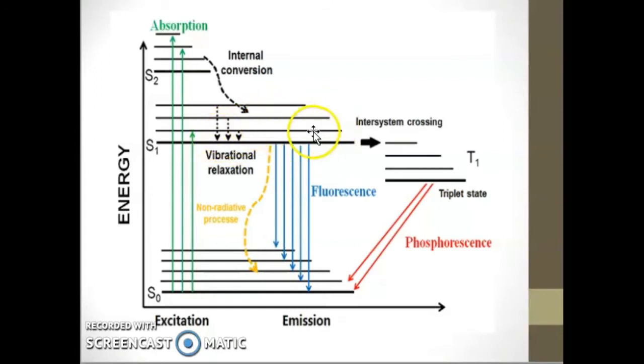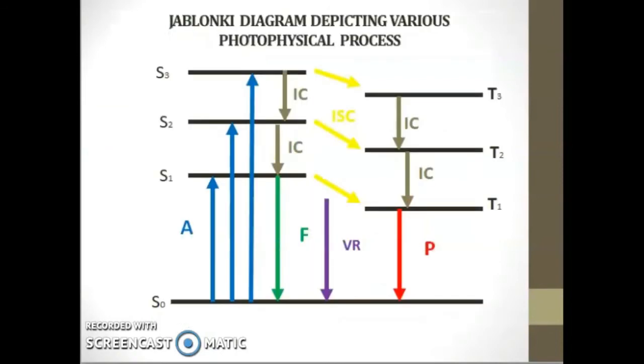This process is called vibrational relaxation or vibrational cascade. It is represented in this diagram here by VR, that is vibrational cascade or vibrational relaxation, which is a non-radiative transition. It's an example of a non-radiative transition. VR.